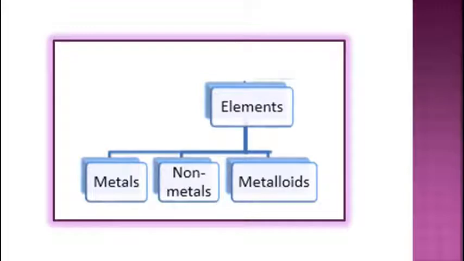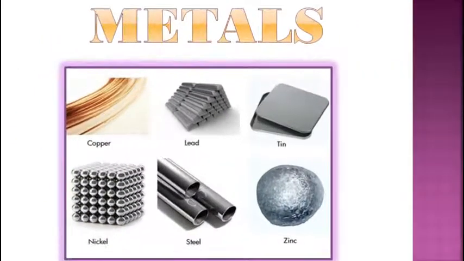But in today's video we will learn only about metals. All the objects or materials in the world are made from elements, compounds or their mixture. So students, you all must have heard the term metals many times, right?